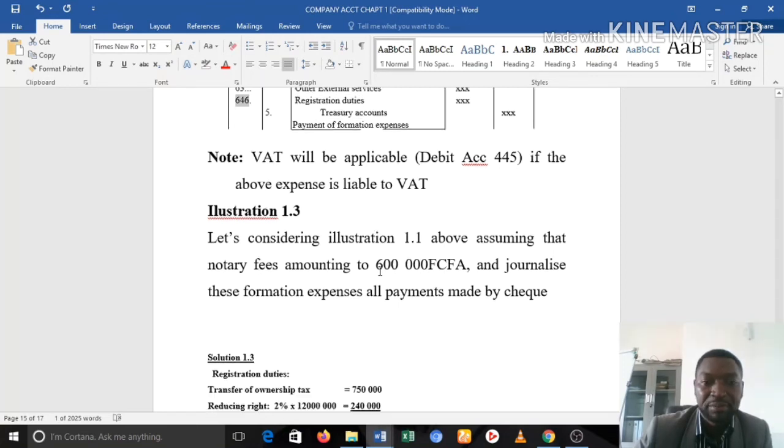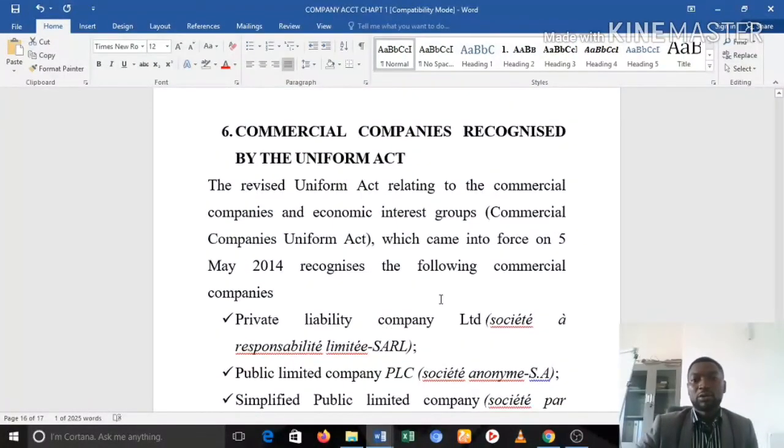Okay? So I want us to move on straight to the commercial companies that are recognized by the Uniform Act. Here it's important that we highlight that the revised Uniform Act on Commercial Company and Economic Interest Group brought in some modifications to the type of companies that used to exist.